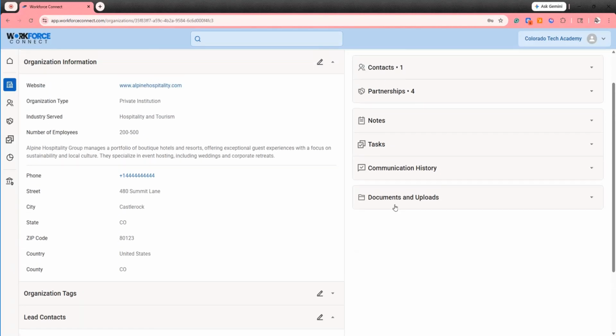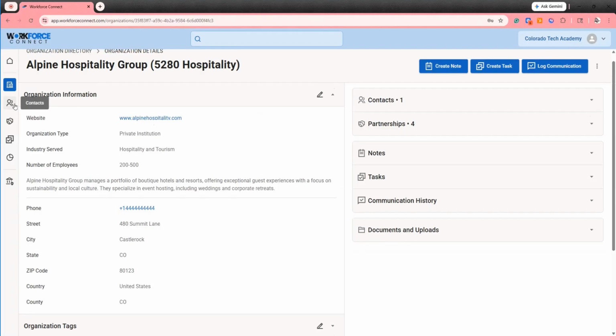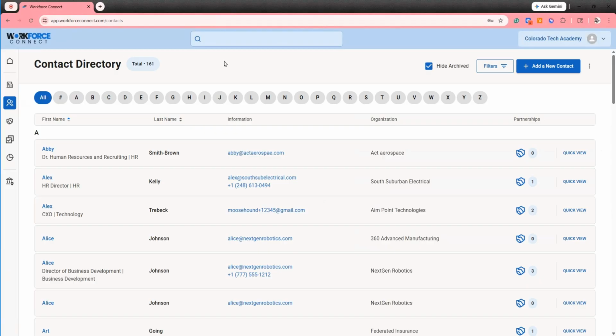Let's take a look now at the contact directory. The contact directory is organized alphabetically by first name, but you can use the arrows next to first name or last name to change the way the contact directory is sorted by first name from A to Z or Z to A, or last name A to Z and Z to A.